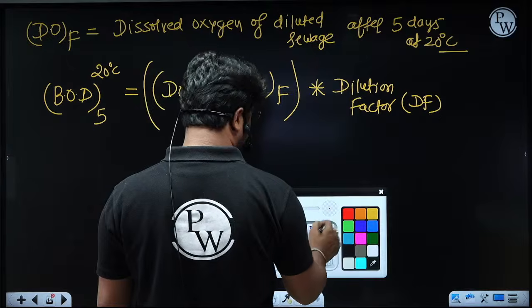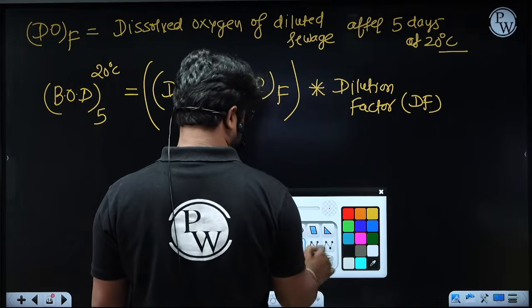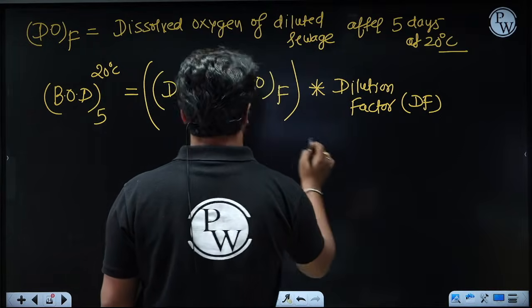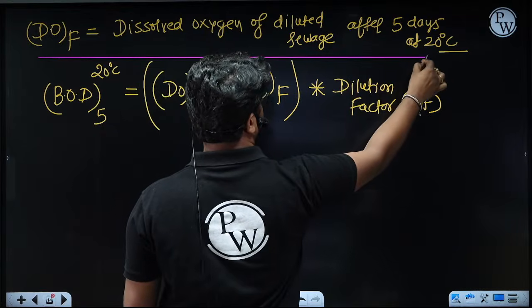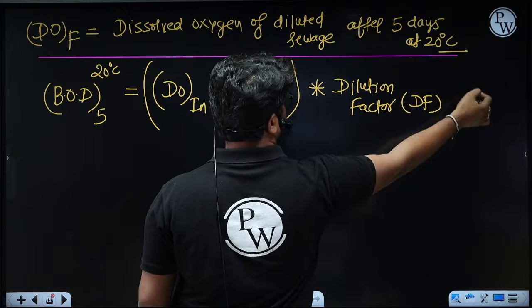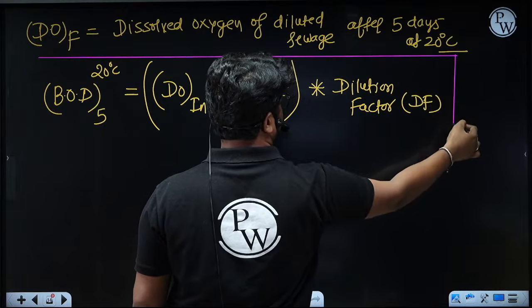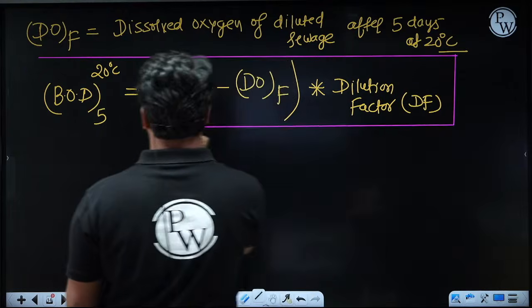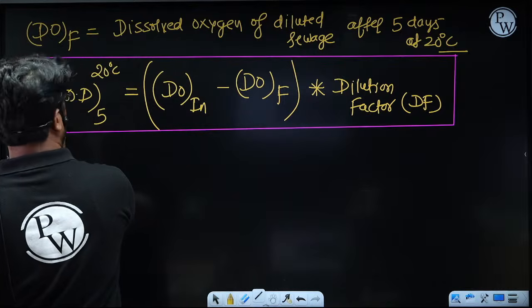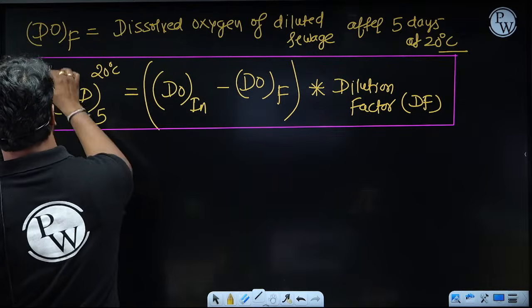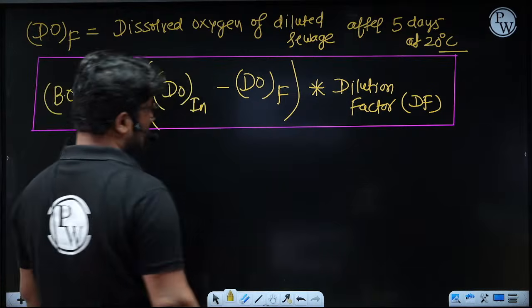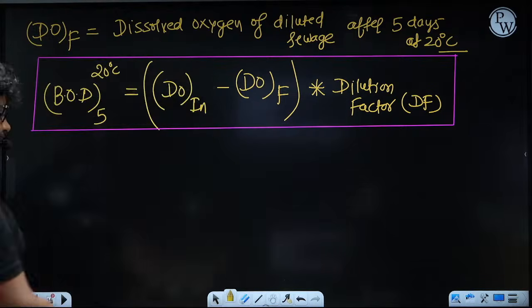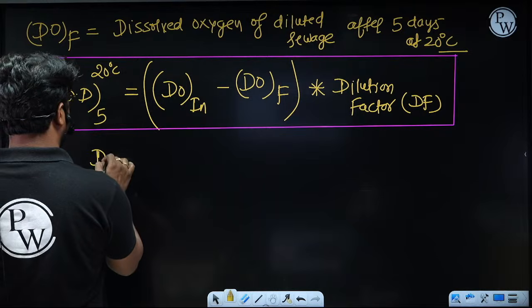And that becomes the formula for us. Clear?